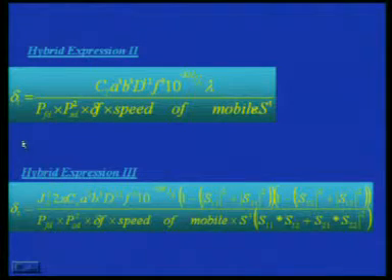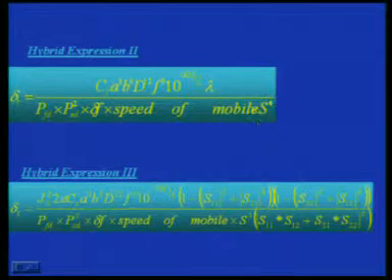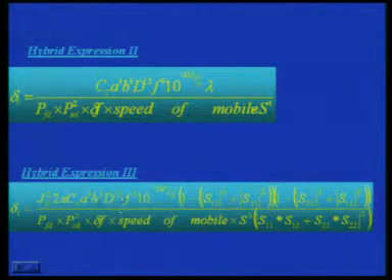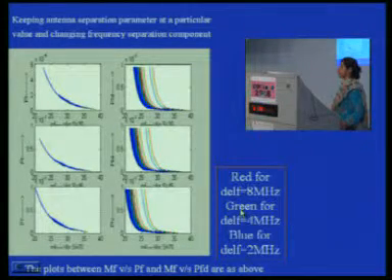Then this is the second hybrid equation. It has del t, that is the time diversity parameter, s is the space or antenna spacing parameter, and del f is the frequency diversity parameter. This is the third diversity equation, with del t, del f, s, and all scattering parameters available for that. These are some of the results for our first hybrid diversity equation.